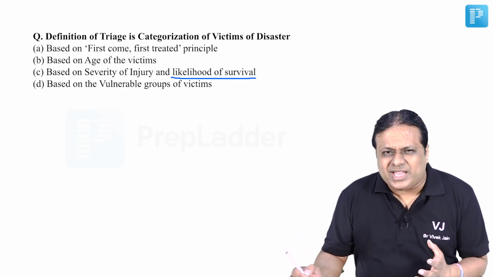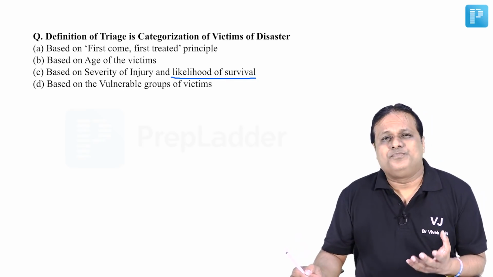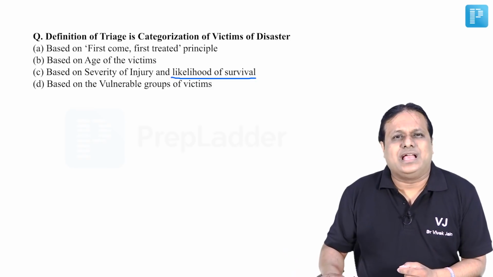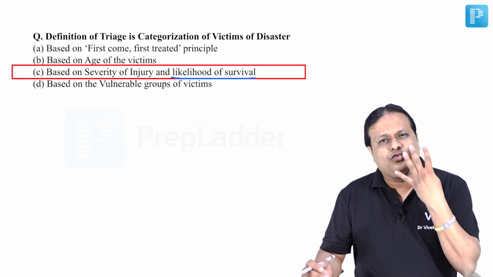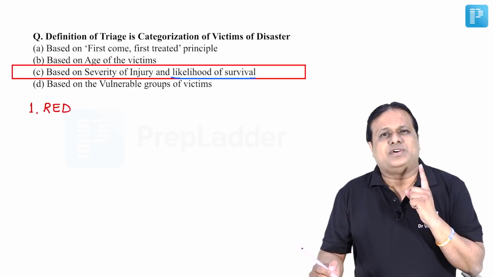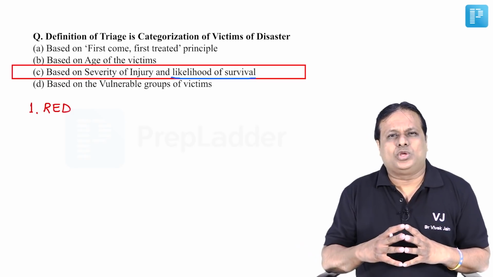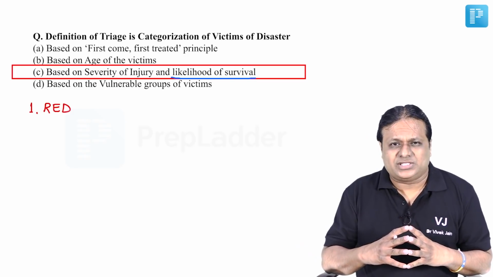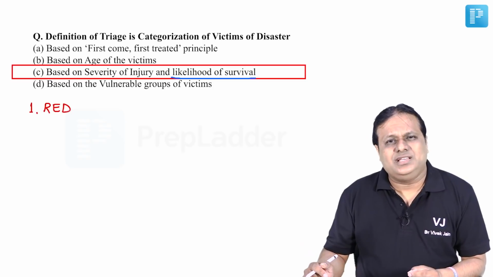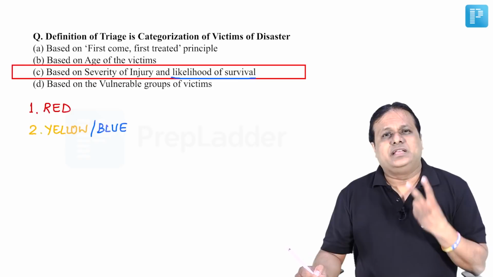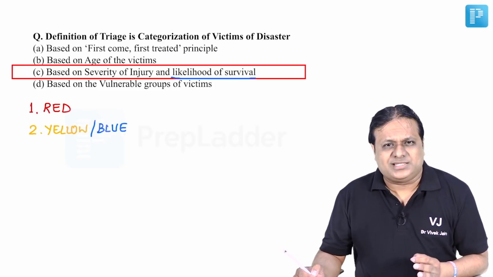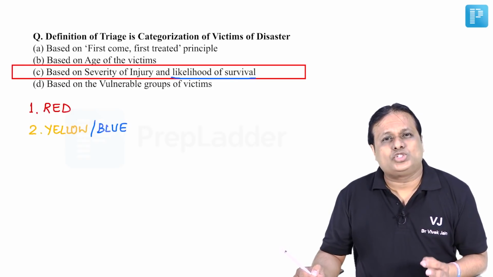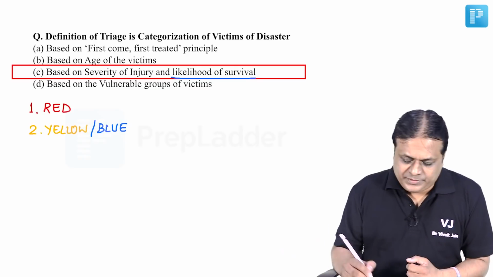Although it says severity of disease or injury also, it is mainly based on likelihood of survival. Here, all the victims of disasters are categorized into 4 categories. The first category is red, patients who require immediate resuscitation or limb or life-saving surgery in 0 to 6 hours. Category 2, yellow, patients who require possibly resuscitation, limb or life-saving surgery in 6 to 24 hours. They can wait for some time.